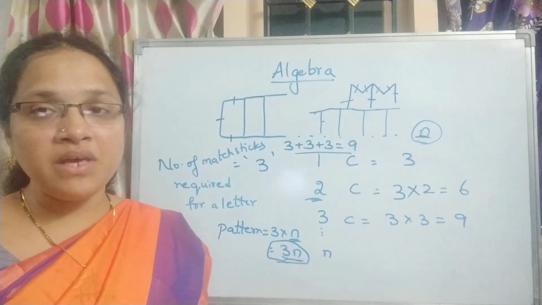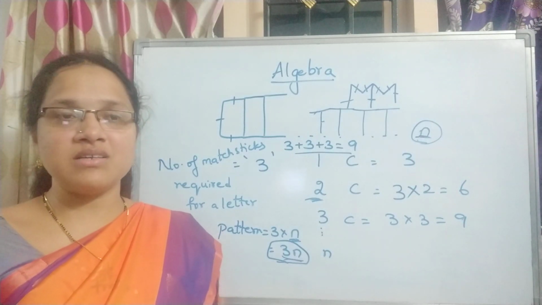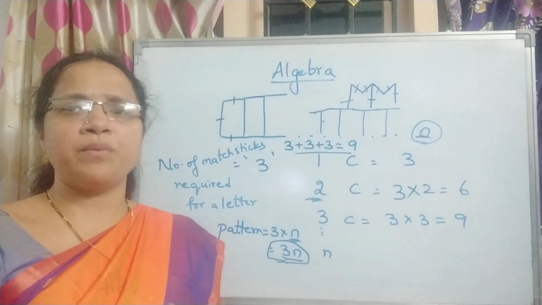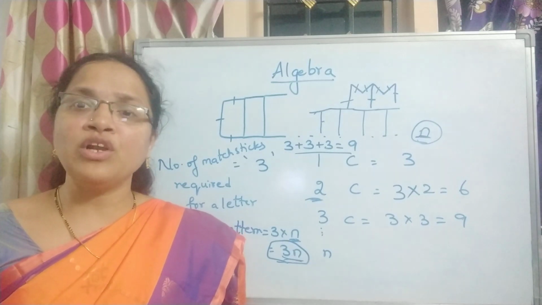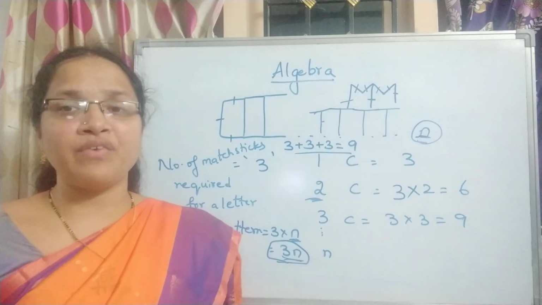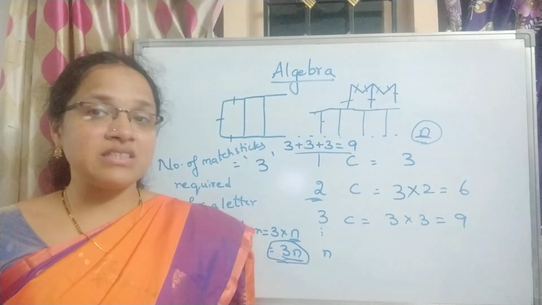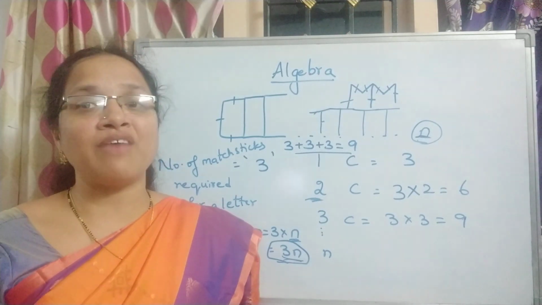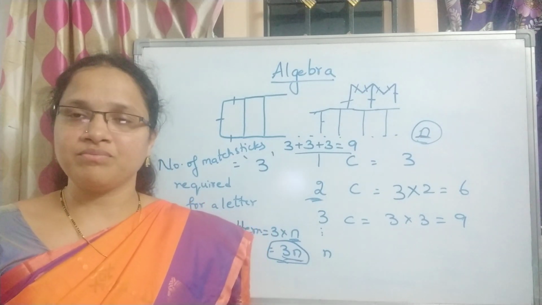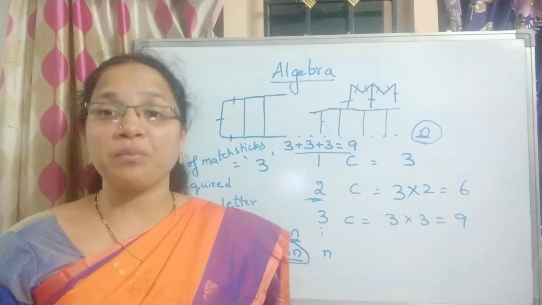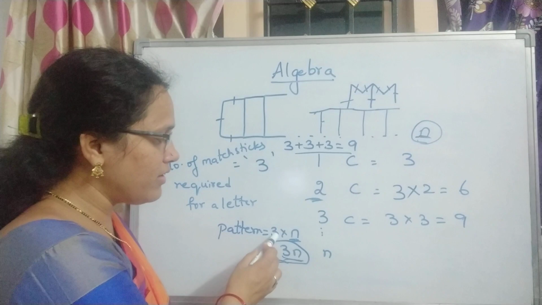So please be clear when you are learning the word problems in the exercise, that all are like this. The cost of the pen is 5 rupees. So how will you write the formula for the pattern of finding the cost of n pens? 5 into n. Please think over there. You know the cost of one and you have to find out the cost for many. So if you know anything for one and you have to find out for many, what will you do? Multiplication. Please do remember that and write it.